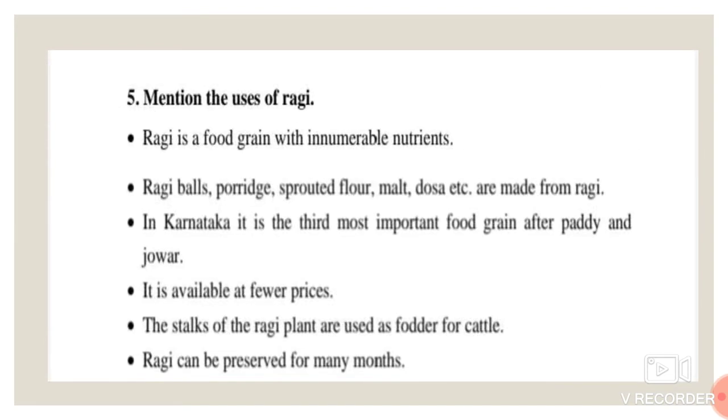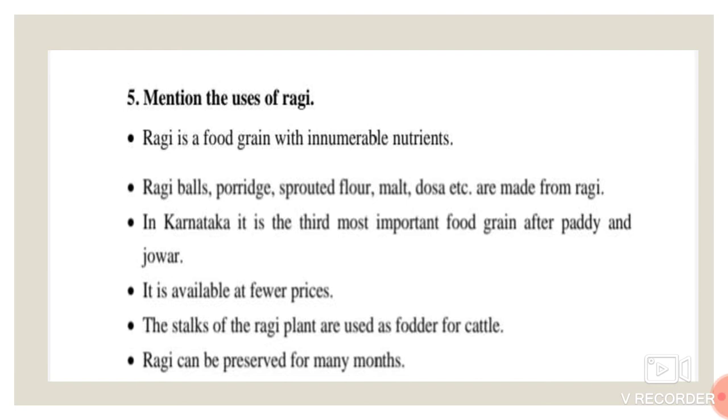Next one, mention the uses of ragi. Here, what are the uses of ragi? First one, ragi is a food grain which has innumerable nutrients. Through ragi, we get innumerable, uncountable nutrients for our body. Next one, ragi balls, porridge, sprouted flour, malt, dosa, etc. are made from ragi. Here we are preparing other food items by using ragi.